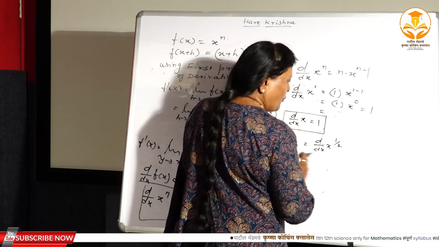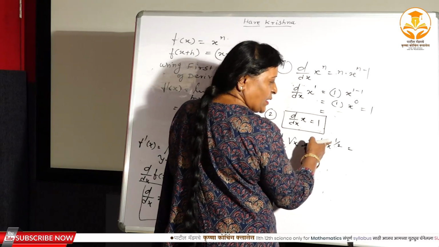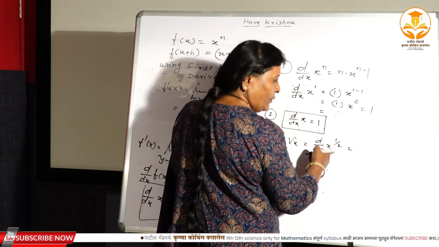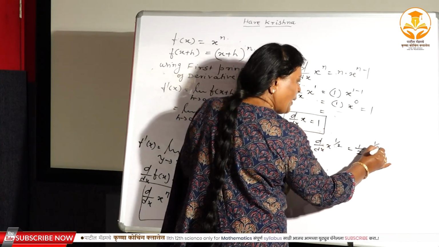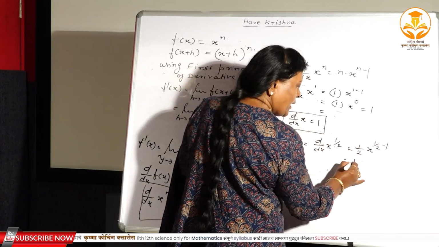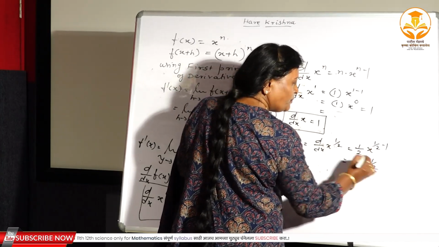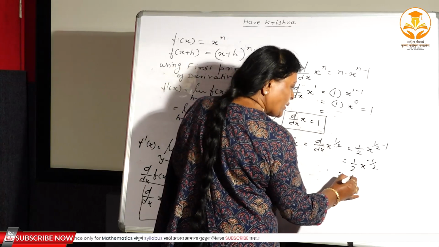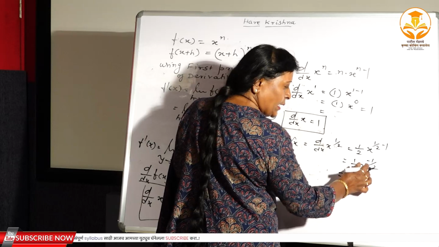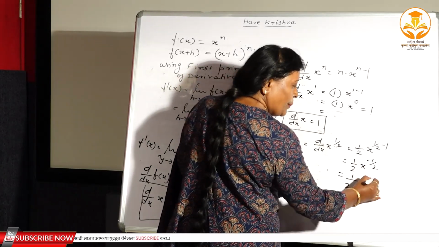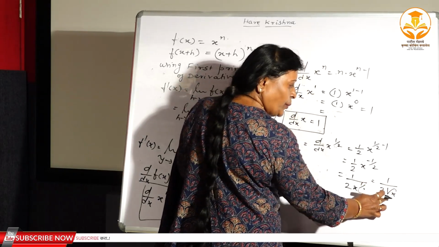Therefore again if you observe, by using the first, that is power formula, n is equal to 1/2. So it is 1/2 into x to the power n minus 1, that is 1/2 minus 1, which means here x to the power minus 1/2. A negative index you can convert into positive by taking it to the denominator, so here it becomes 1 by 2 root x, since x to the power 1/2 means root x.